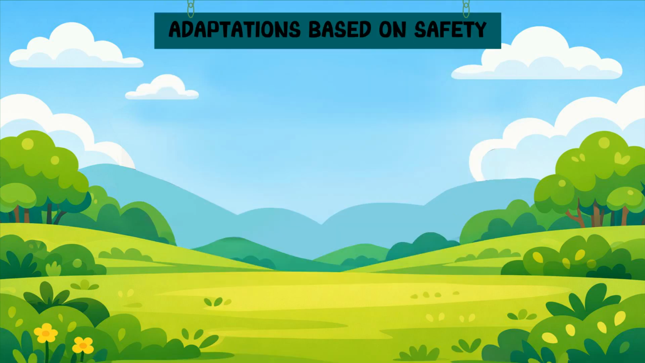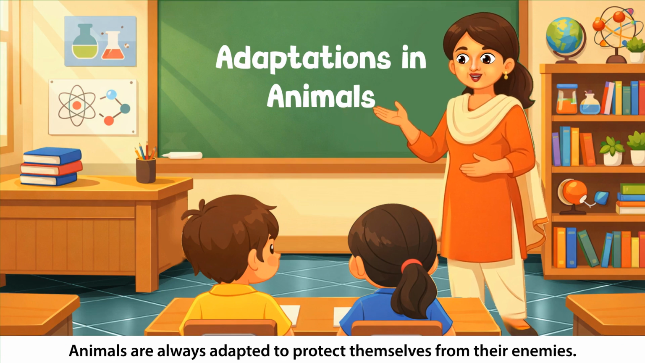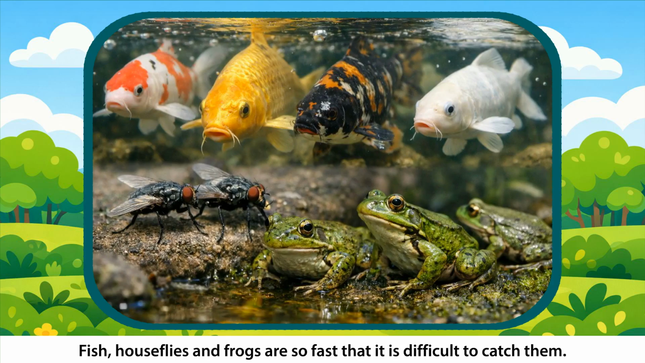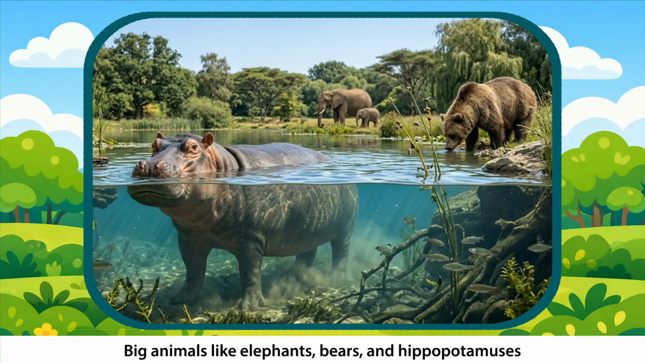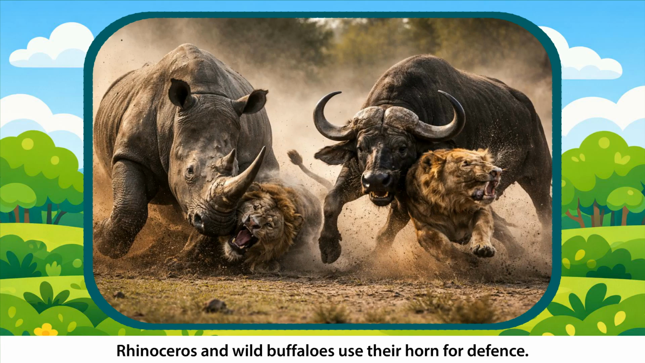Adaptations based on safety. Animals are always adapted to protect themselves from their enemies. Deer and gazelles have strong legs. These animals run fast to escape from enemies. Fish, houseflies, and frogs are so fast that it is difficult to catch them. Big animals like elephants, bears, and hippopotamuses scare away predators by their big body size. Rhinoceros and wild buffaloes use their horns for defense.